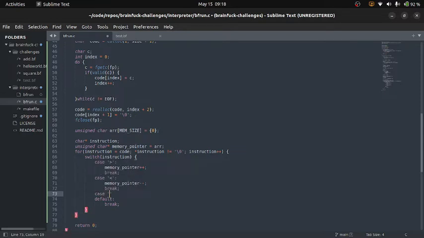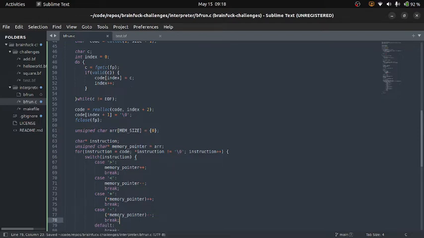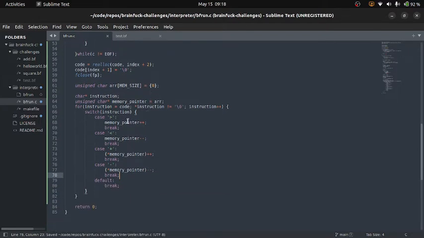And next we will work with our increments. And then our decrements. So there is our four more simple instructions.